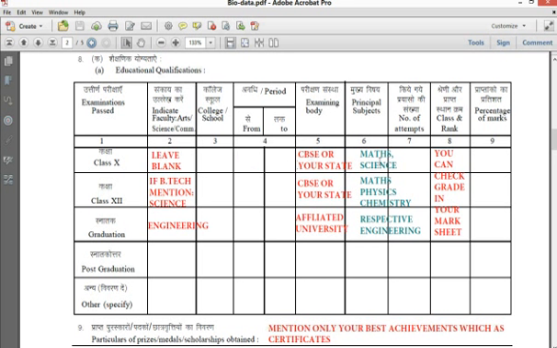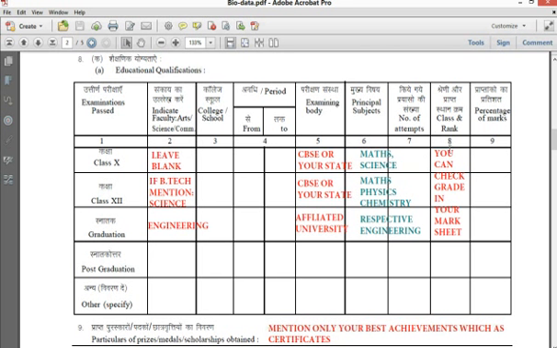Principal subjects, write maths, science, or social, everything. And number of attempts, you can put it as 1 if you passed the first time. If you passed in the second time, you can put it as second, number of attempts 2.